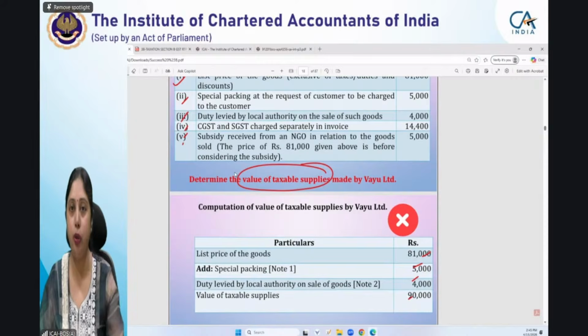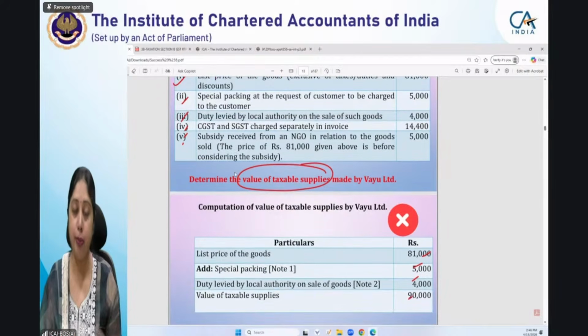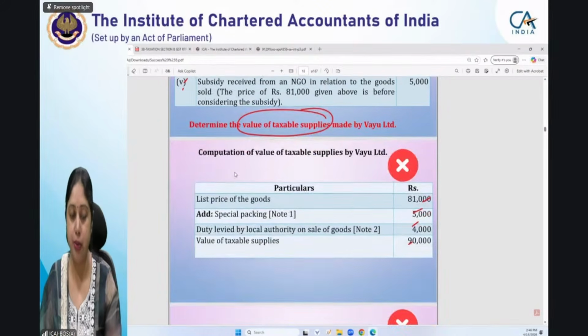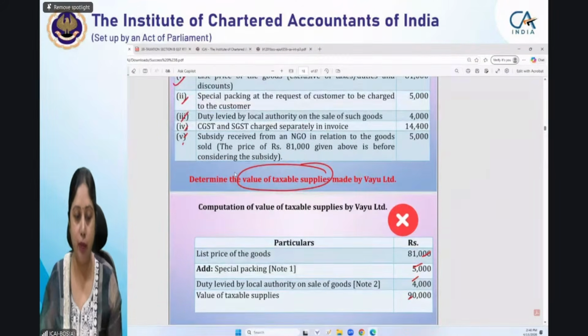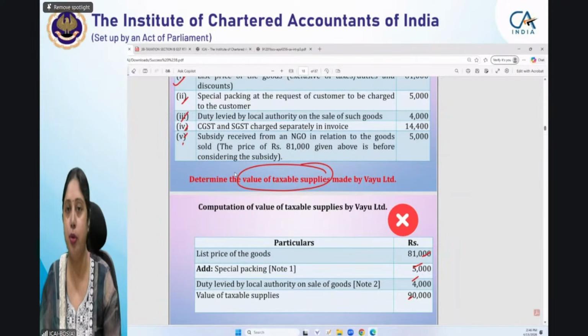So I will not go into the technicality of this question, though if anybody has any doubt in any of the entries, he can ask. But I am focusing here more on presentation. This is the question where you have to compute value of supply, and you have taken the price, you have added special packing, duty, municipal taxes, and you got the value of taxable supply. Subsidy was not required to be added because it was already includable, so it was not given any treatment.